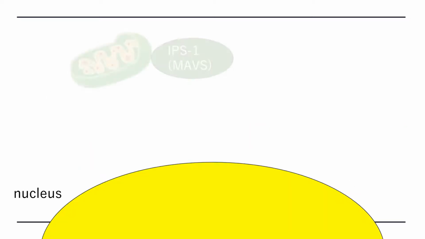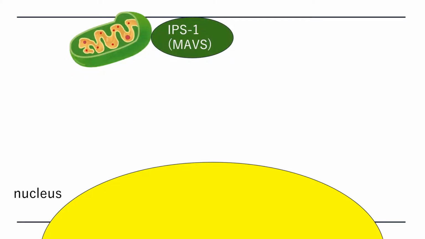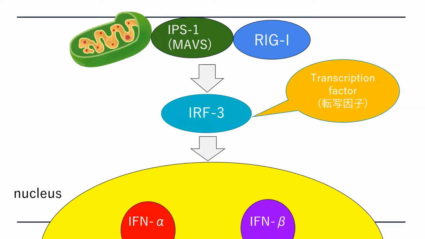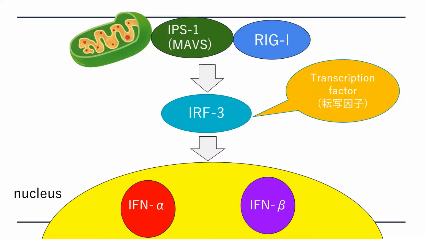When Lig I is active, it moves to the mitochondria in the cell and combines with IPS1, which is an adaptor molecule. Then, it releases IRF3. It is a transcription factor. IRF3 moves to the nucleus and transcribes cytokines, especially interferon alpha and interferon beta. They are called type 1 interferon. They suppress the replication of the virus.